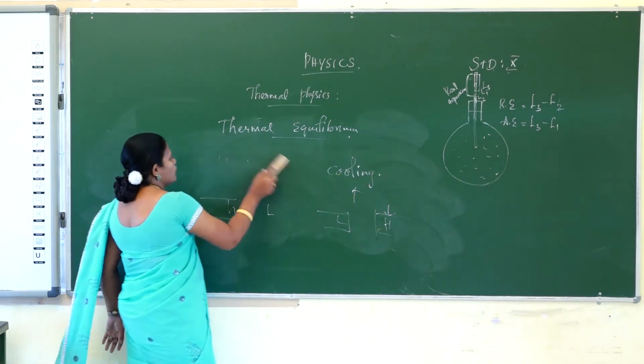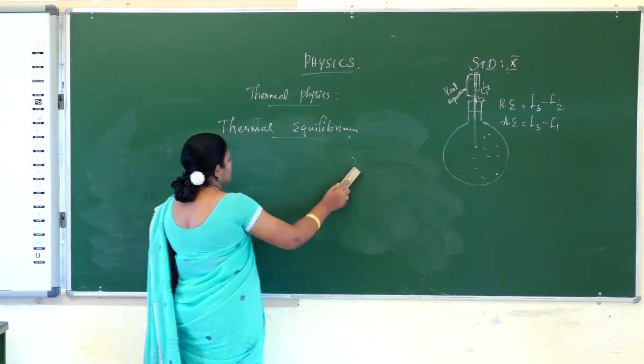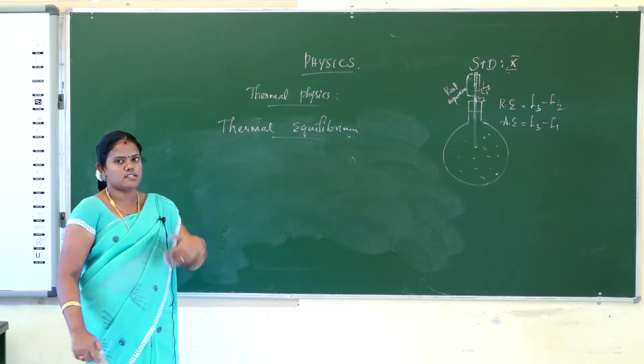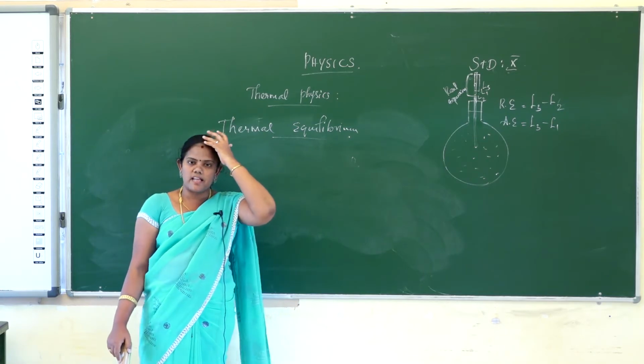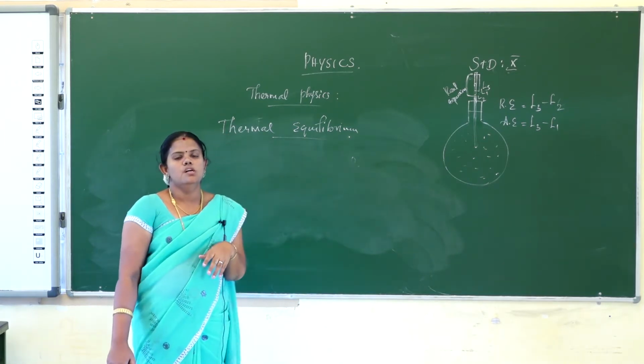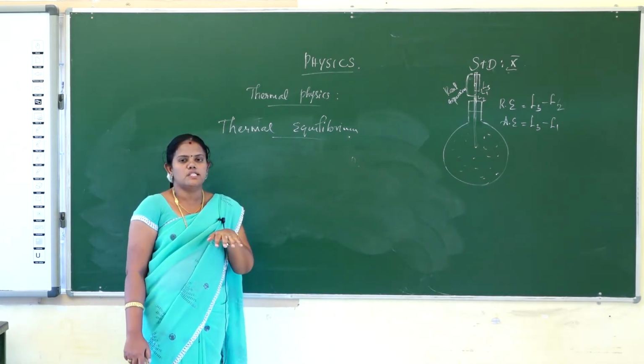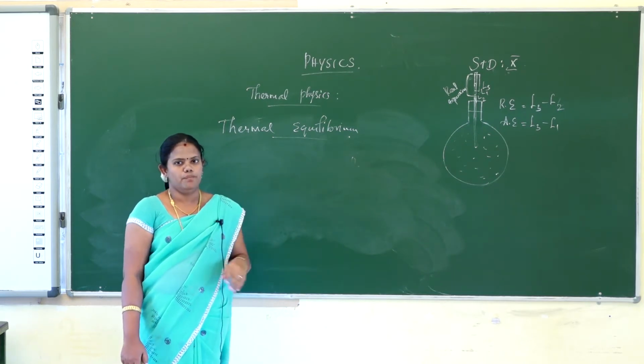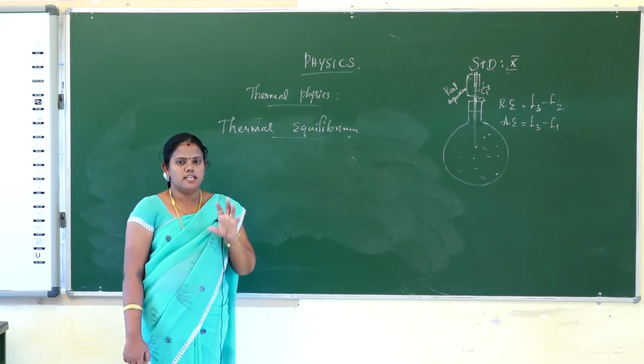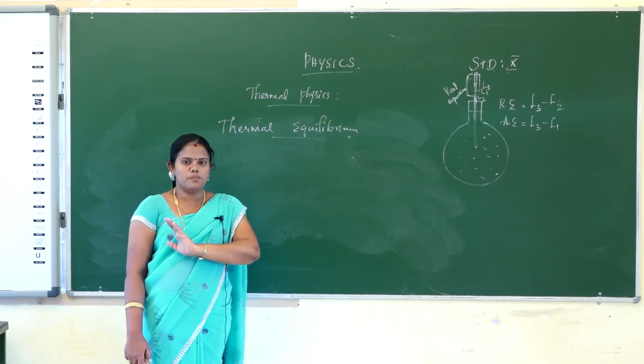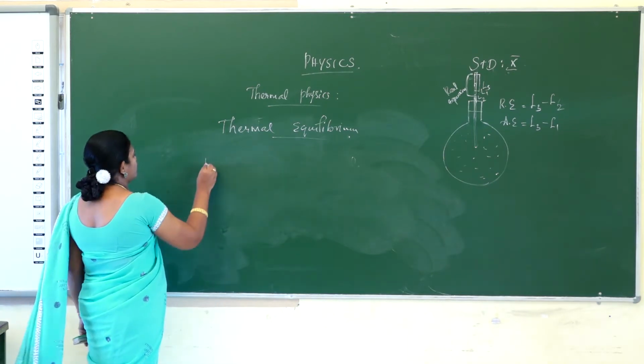So the next is heat. What are the characteristic features of heat transfer? What are the characteristic features of heat energy transfer? Always, the heat energy will be transferred from a hot body to a lower-temperature body. Always, the heat energy is transferred from the hot object to the lower object. That is the first point.